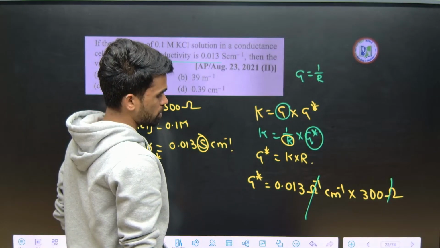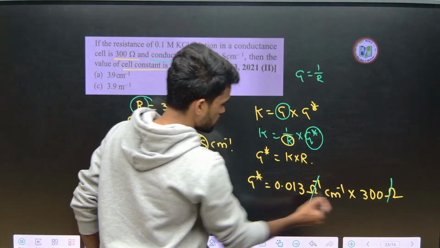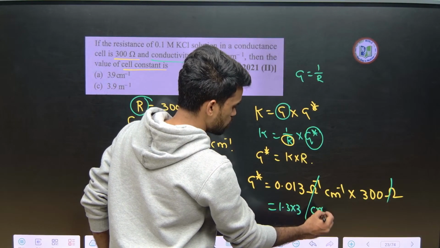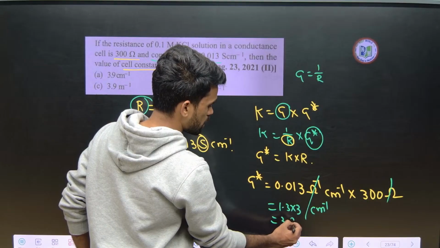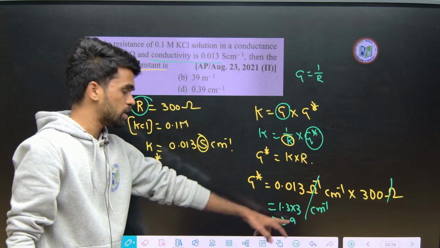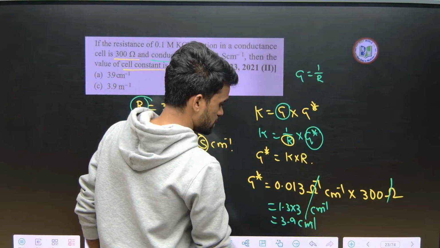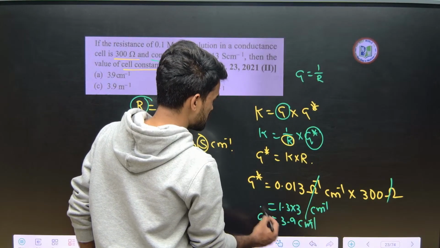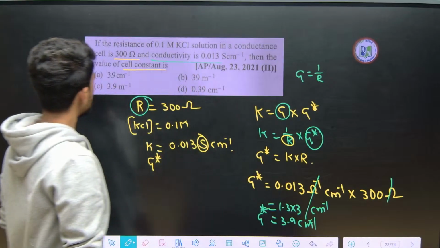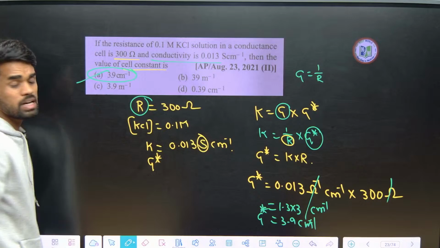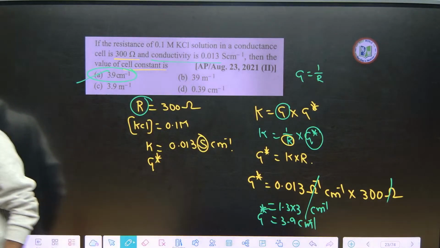Then what we have here, 2 zeros, so I can write it as 1.3 into 3 centimeter inverse, that is nothing but 3.9. 13 times 3 is 39. You can write it as 3.9, as the decimal point is there. So centimeter inverse, just check whether any option we have. Yes, 3.9 centimeter inverse is the first option for this question. So A is your perfect answer for the question, guys.